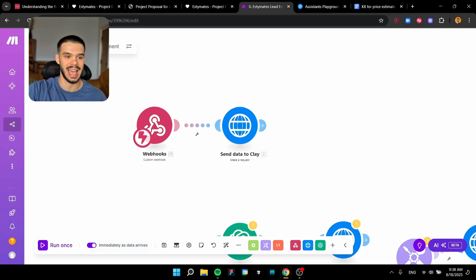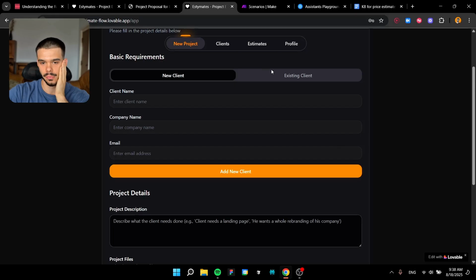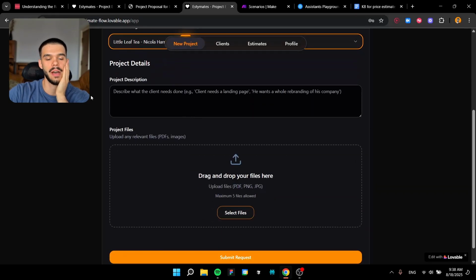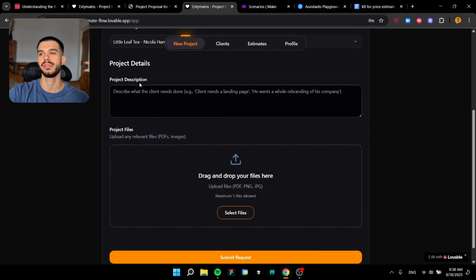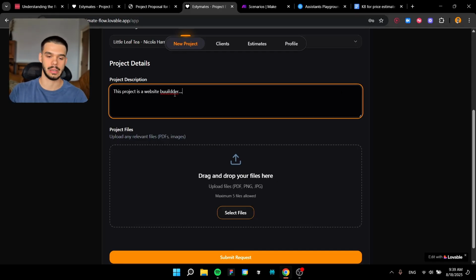Then the second action that we need to do is to actually extract the text and the details from the files and from the input that we have given our app. What does that mean? Once you have an existing client here, you have two options when it comes to inputting the project details so that we can manipulate and create estimations based on them. You can actually get the transcription from a meeting that you have and paste it here, right? Or you can manually write some project descriptions. You can go in with as much detail as possible, right?